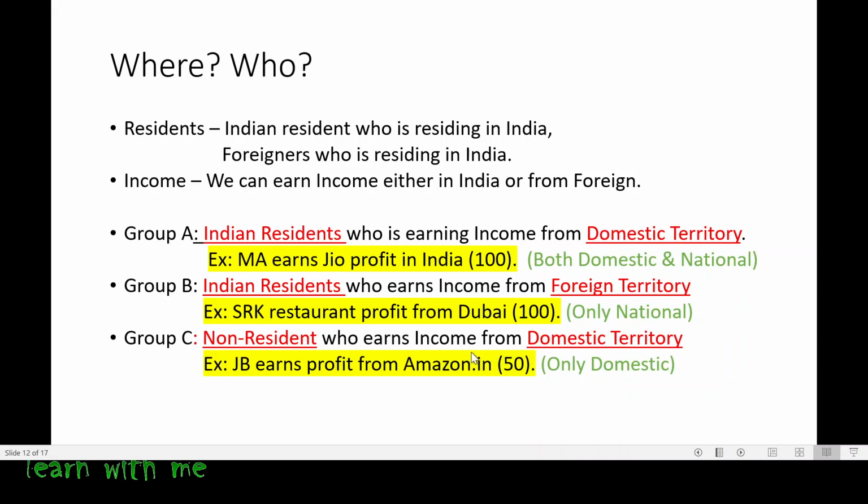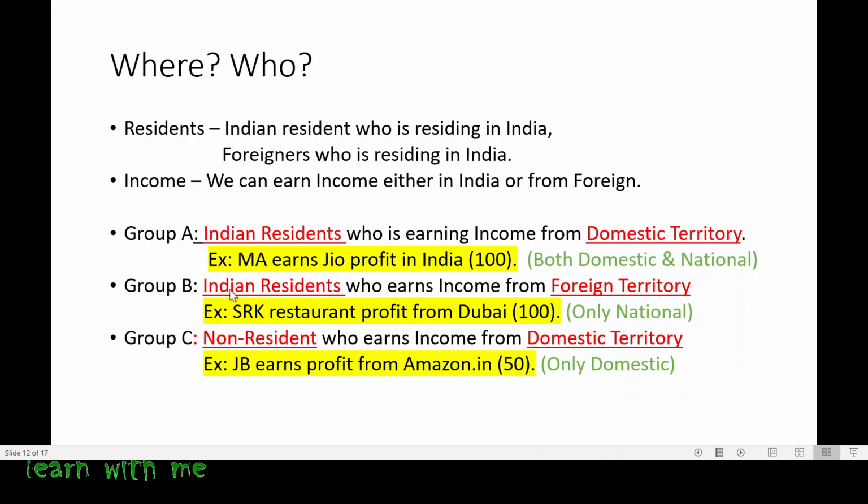Now let us understand in depth. Now I want to calculate GDP. Now what is GDP? Final goods and services which are produced inside the country or within the country. Now, in Group A, what is happening? He is an Indian resident. Where is he earning the income? In a domestic company. Will this come for calculation of GDP? Will this come for calculation of GDP? Of course, yes, it will come for calculation of GDP.